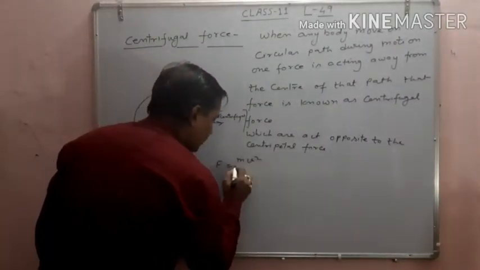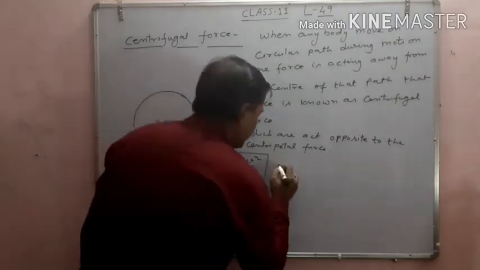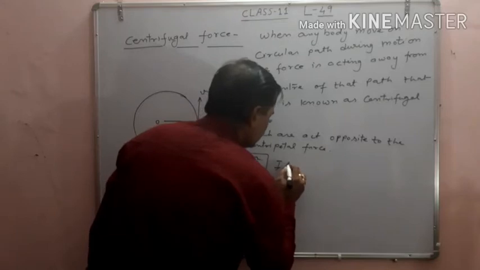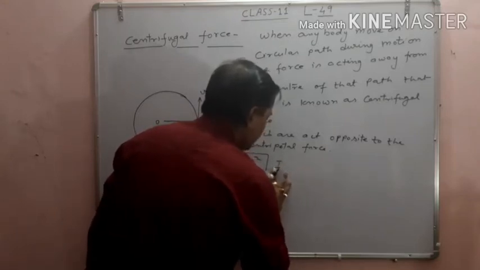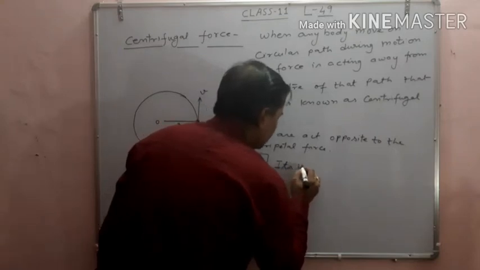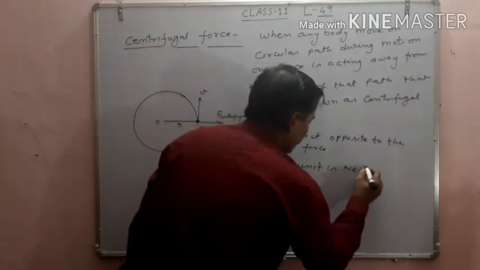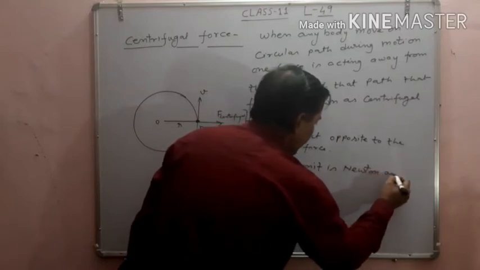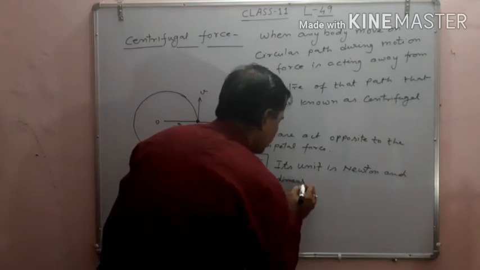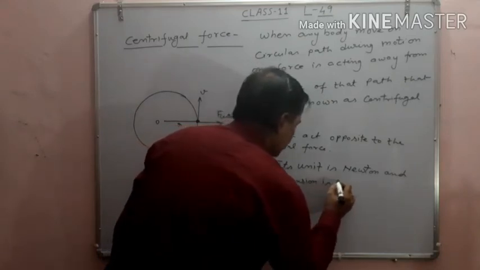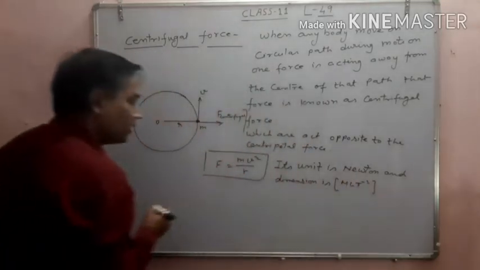So the formula is F equals mv square upon r. This is the general formula for both centripetal and centrifugal force. Its unit is Newton and dimension is M L T to the power minus 2.